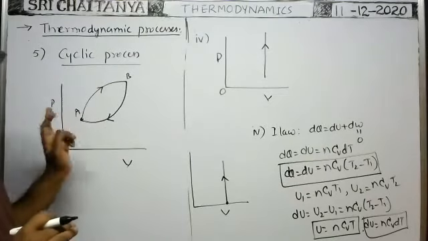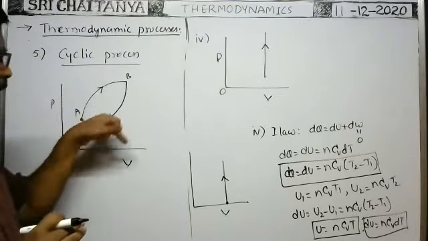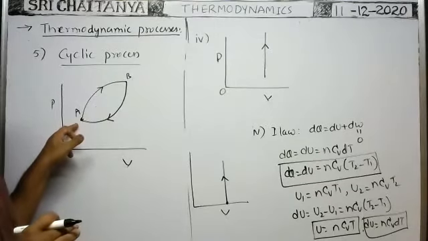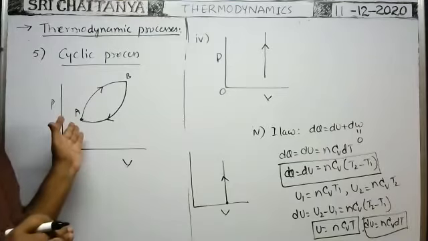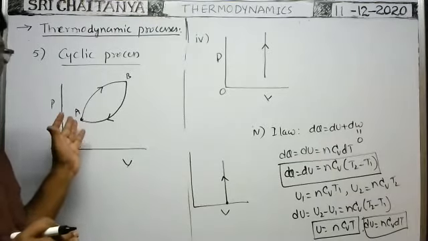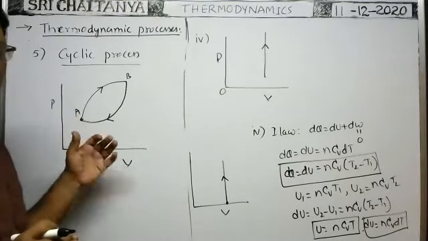Initial state, final state, both are the same. From here it goes to B and again from B it comes back to A in the cyclic process. In this process, the initial temperature and final temperature are the same. Because initially and finally, the gas is at the same state. That's why temperature does not change.